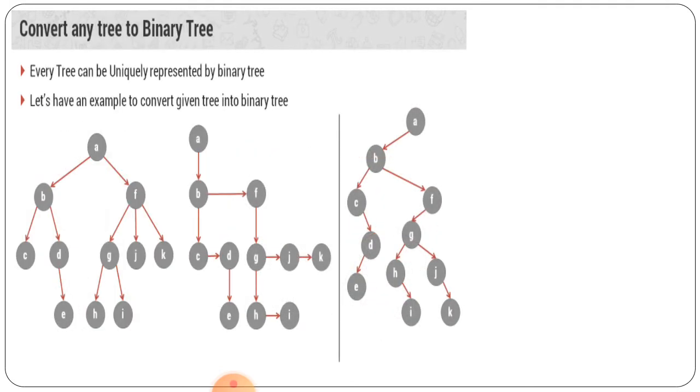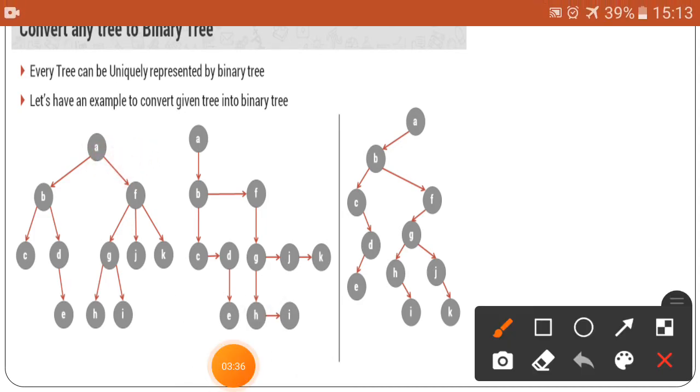Okay. So here now we will see how to convert any tree to a binary tree. Every tree can be uniquely represented by a binary tree, let's have an example of this. So here this is a binary tree, we are able to see this, right? Now the particular part here I am going to explain. We have to see the root node. This is the root node. ठीक है ना. So the root node will go towards the left and then it will go towards the right. Okay. So here also this B will go towards the left and then it will go towards the right. ठीक है ना. So here we are able to see this part.